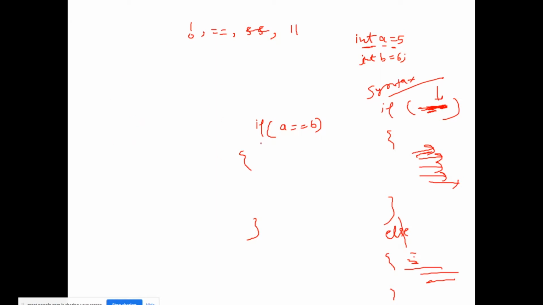So if a is equal to b, then this code is going to execute, else this part will be executing. Suppose a is equal to b: the current value of a is 5, current value of b is 6. So is that condition true? If anybody can answer, is that condition true? No. So this code is not going to execute, the else block will execute, right?